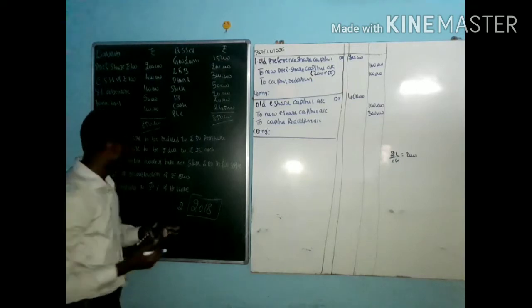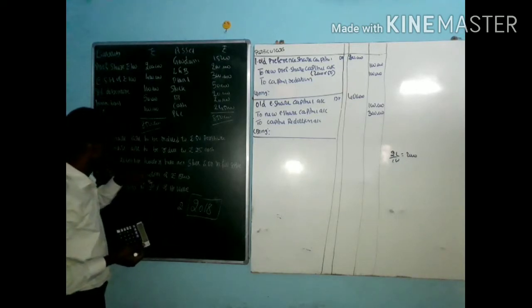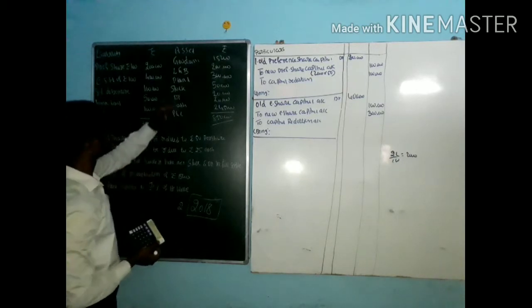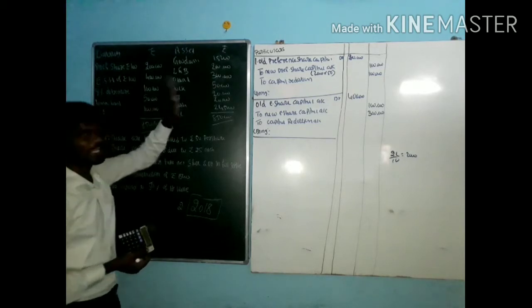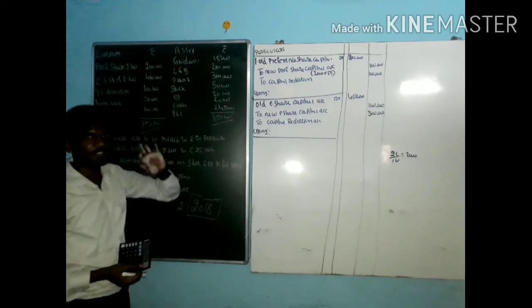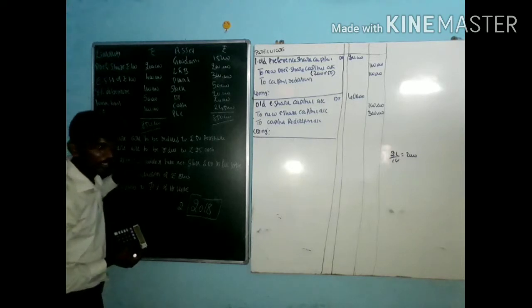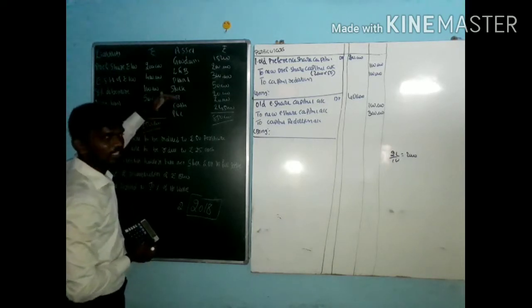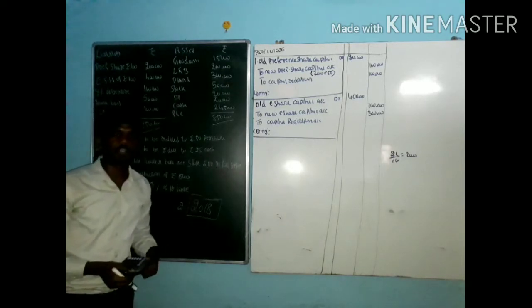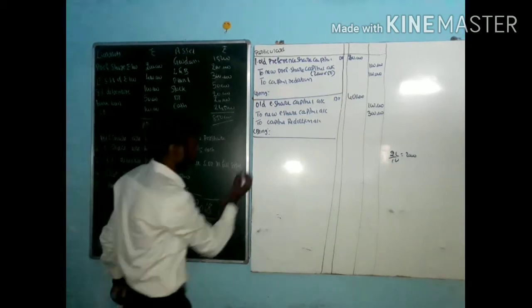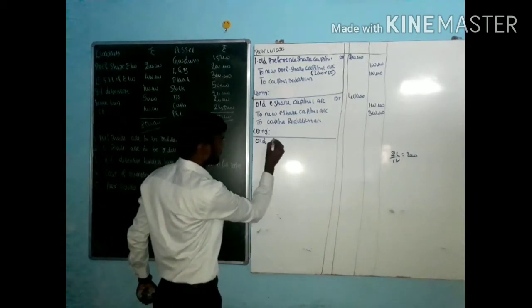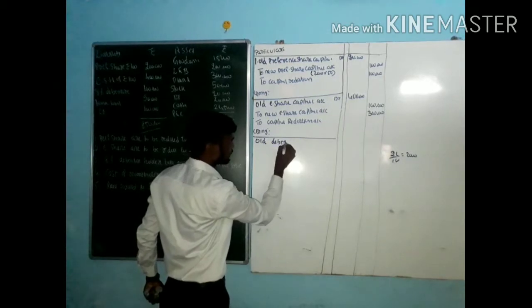I think you got the point. If not, for example, 8% debenture holders take over cash and debtors. So what is the entry? Old debenture account debit, to cash account, to debtors account, to capital reduction account. And come to here, entry: old debenture account debit.